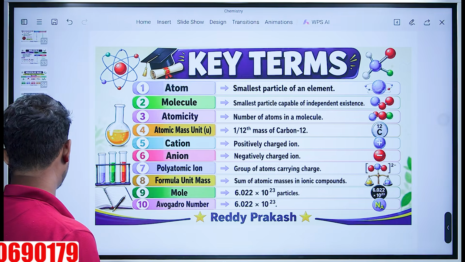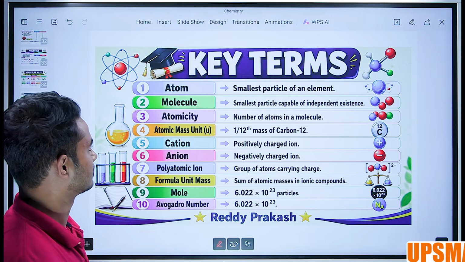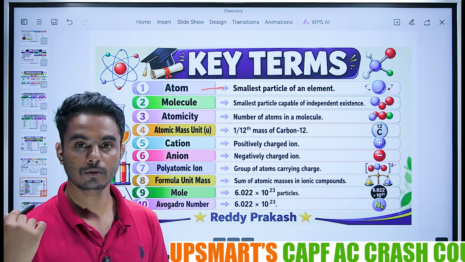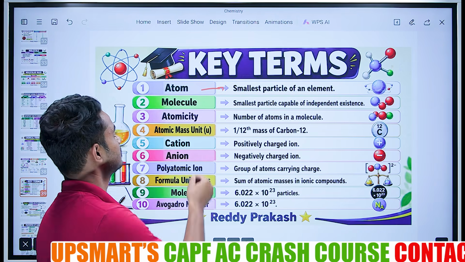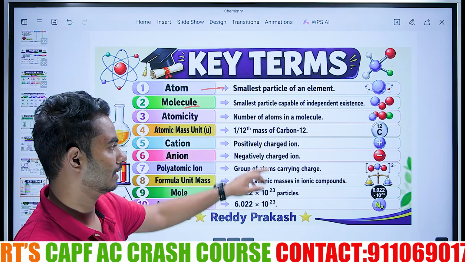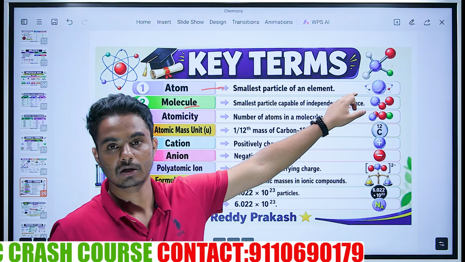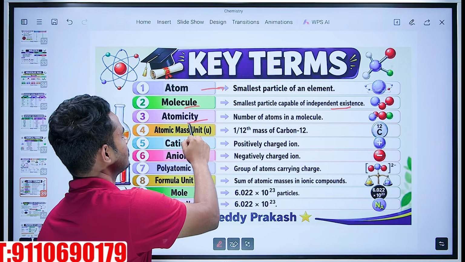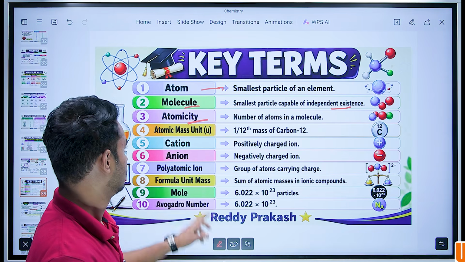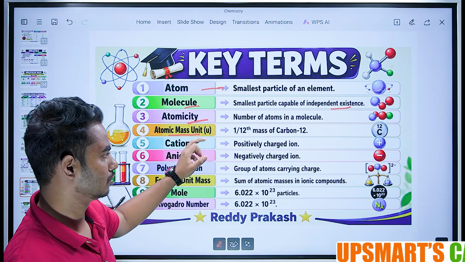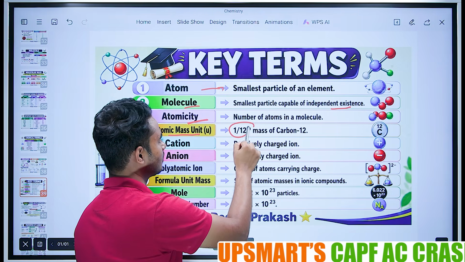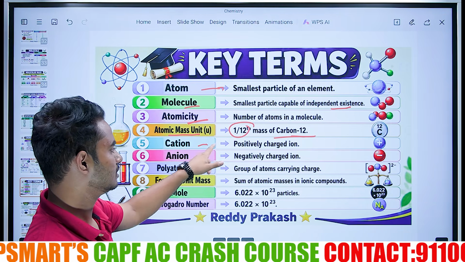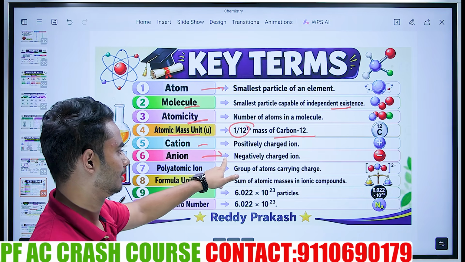Now key terms, a few of which you already know. Atom is the smallest particle of an element, which can be further divided into proton, electron, neutron. Next is molecule. A molecule is the smallest particle capable of independent existence and shows the properties of substances. Atomicity means the number of atoms in a molecule. Atomic mass unit means 1/12th of the mass of carbon-12. I told you carbon is a constant. Cation means positively charged ion. Anion means negatively charged ion.